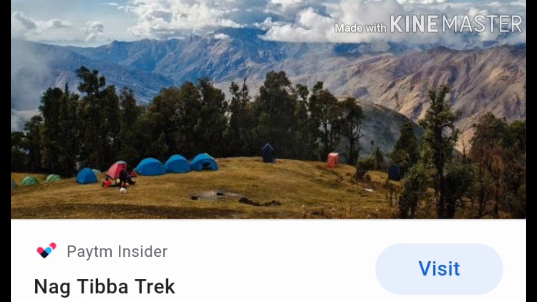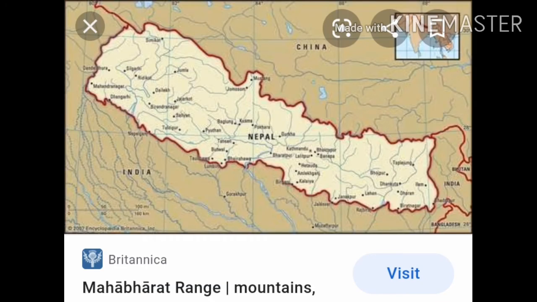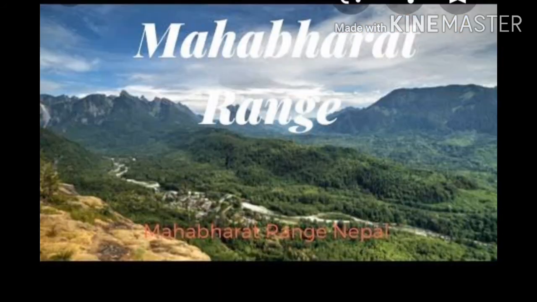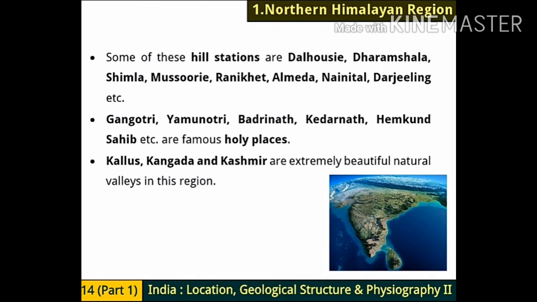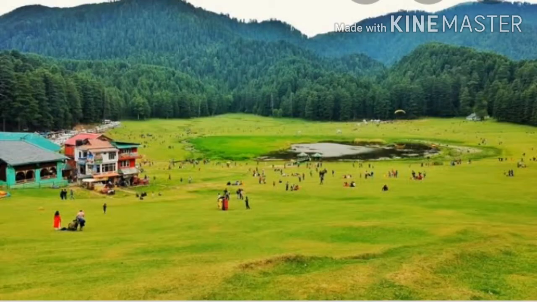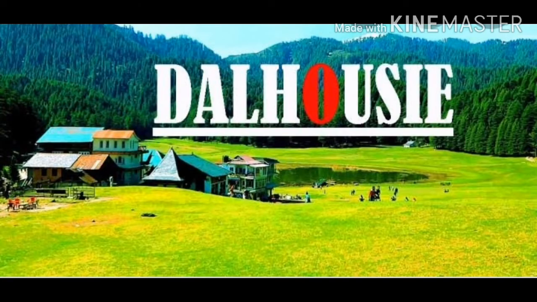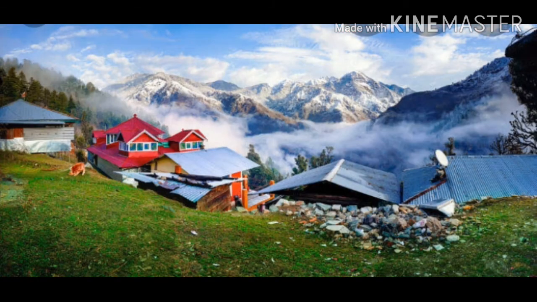See, now many hill stations have developed in this moderately high range. So many hill stations are there. You must have gone over there for a tour. Let's see the names which are there. So some of these hill stations are Dalhousie, Dharamshala, Shimla, Mussoorie, Ranikhet, Almora, Nainital, Darjeeling, etc. You must have heard these names and many of you have visited also. Just remember once how it was, how was your experience.